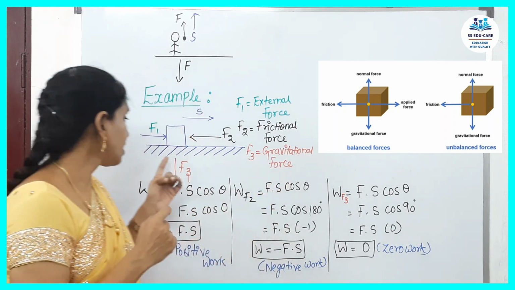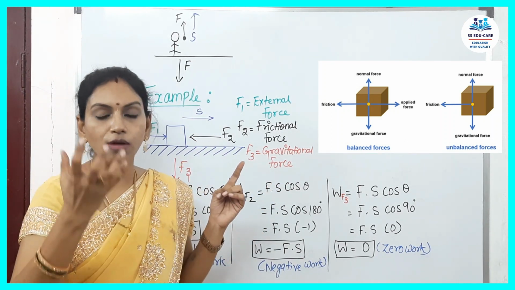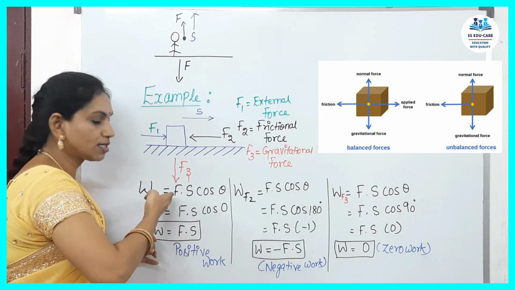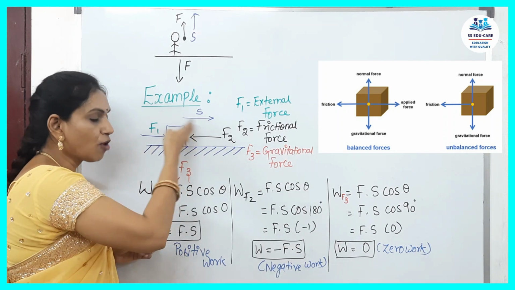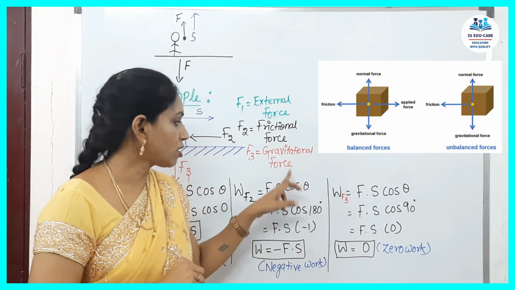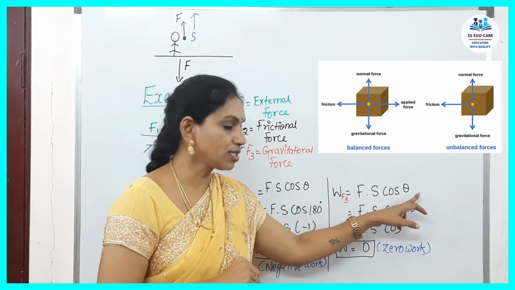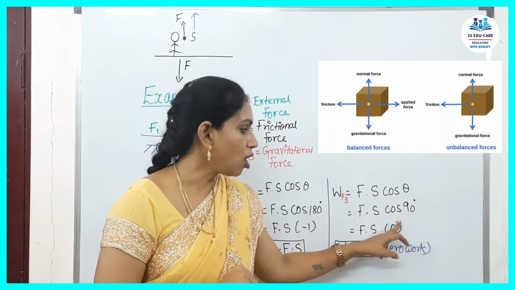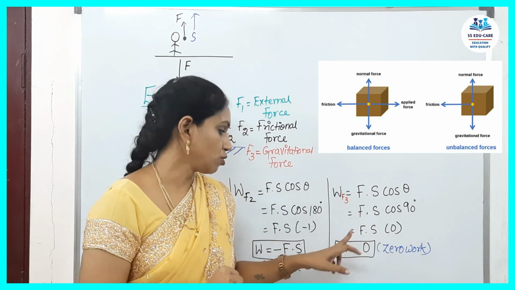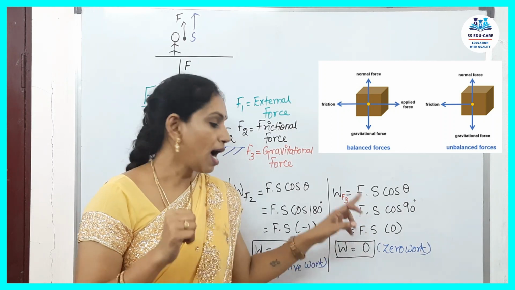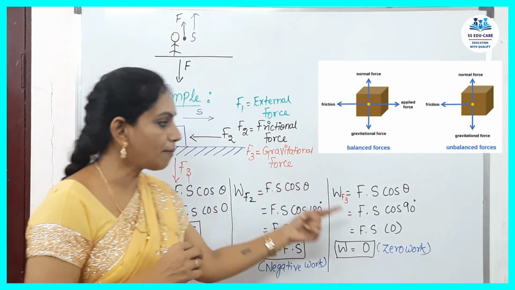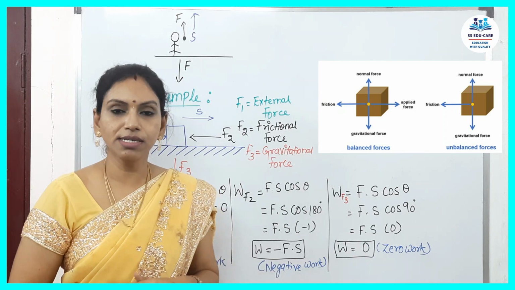Next, the third one. Another force acting on the object tries to pull the object downwards. If you see, the object is displaced in this direction, the force is in this direction, so they form a perpendicular angle. The angle formed is 90 degrees. So F3 is your gravitational force. F into S cos theta, that is cos 90. Cos 90 is 0, and anything multiplied by 0 will also become 0. So work done is equal to 0, it is zero work in such a case. So this is a very good example for work done with different angles.